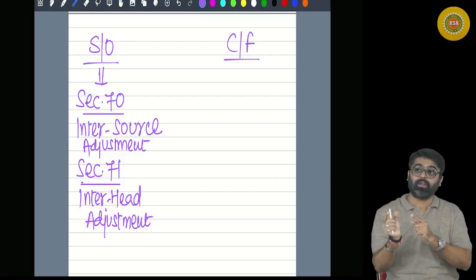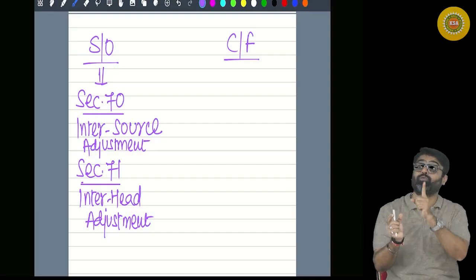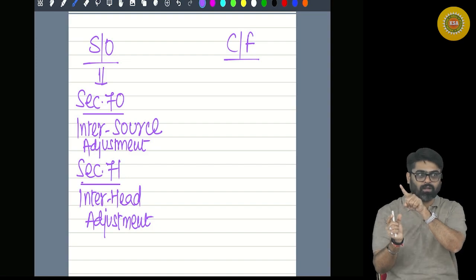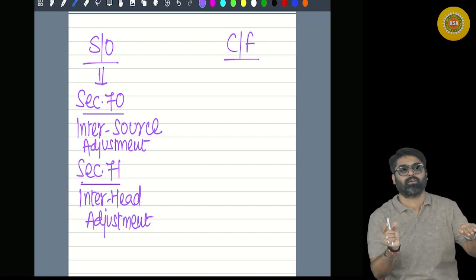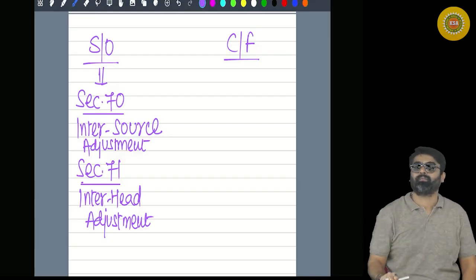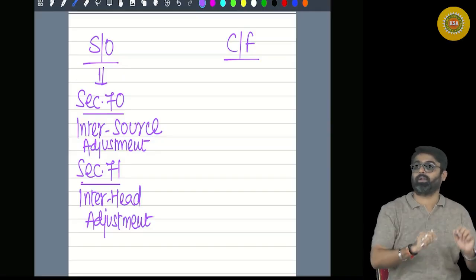Now from this NAV, 2 deductions are available: 30% standard deduction and the full amount of interest. Is the full amount available or not? If the amount of these 2 deductions is less than this NAV, taxable income will be there. The let-out property is giving you taxable income.